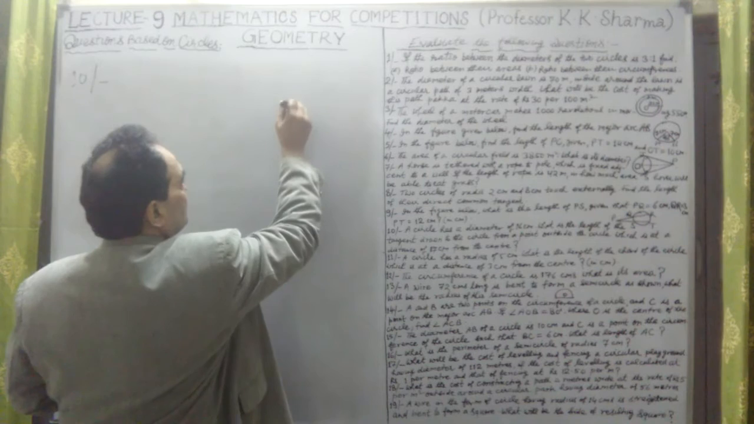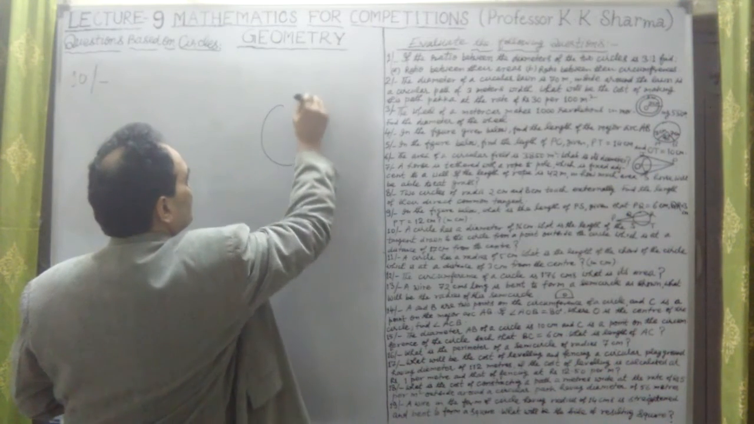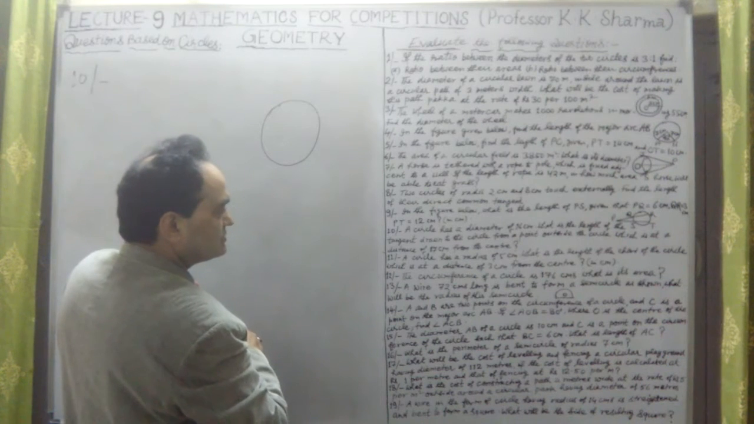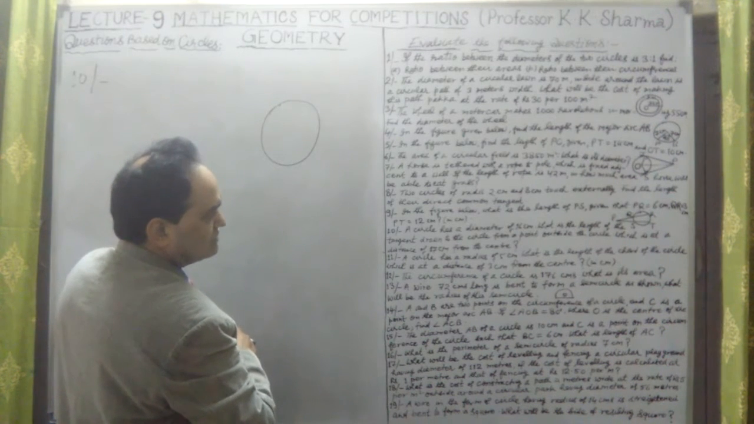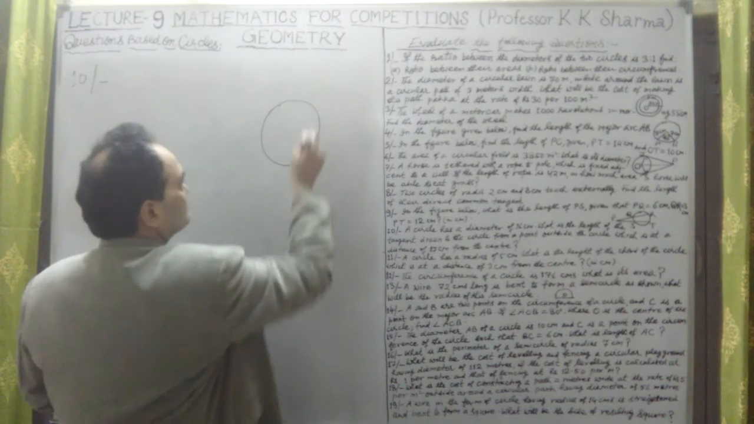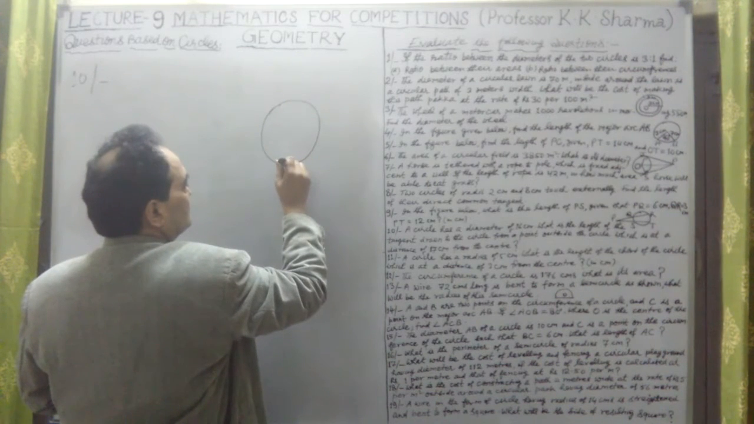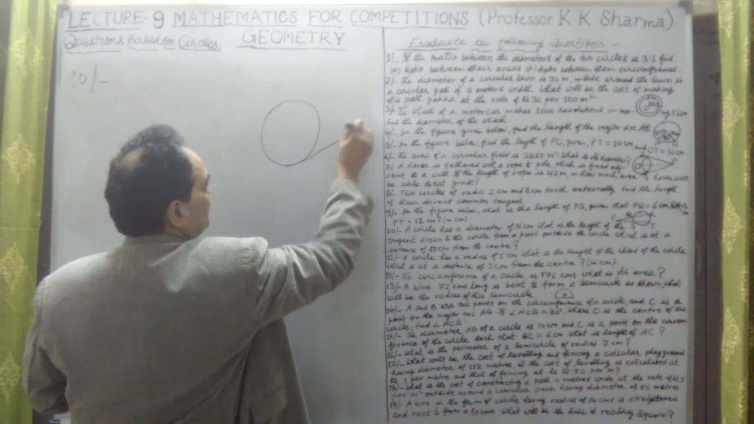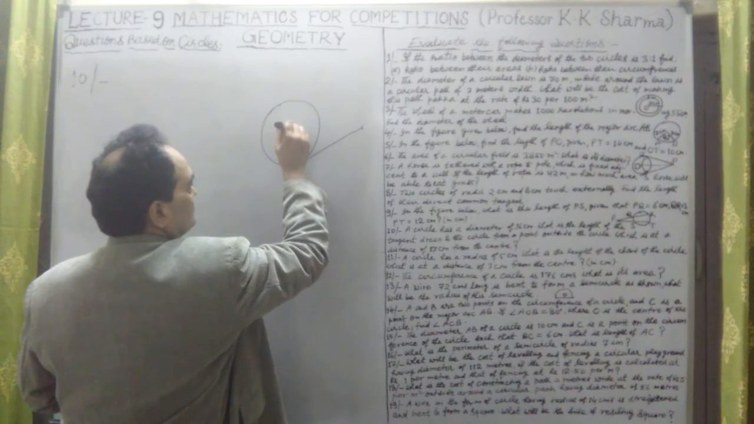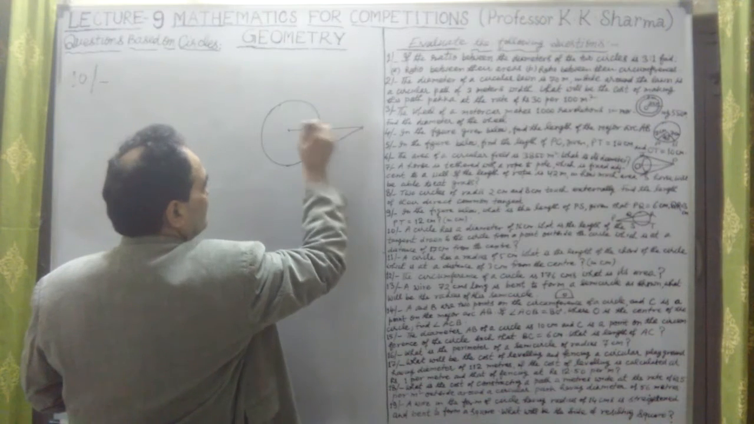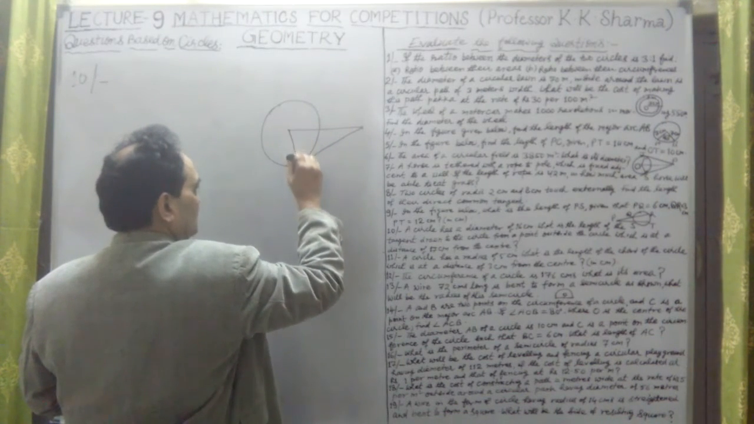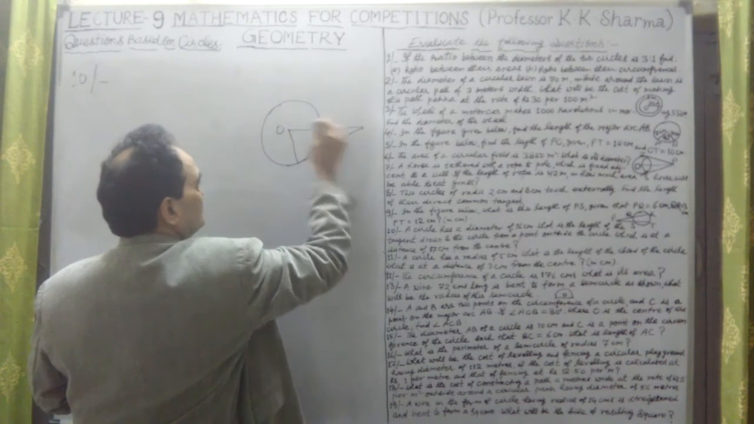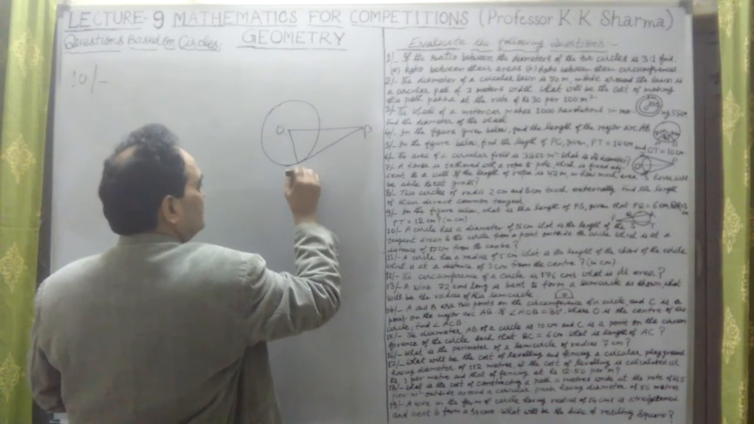A circle, okay, this is a circle here. What is the length of the tangent? Let me take, this is a tangent here, drawn from a point, this is the center. Let me take this is O and this is point P and this is point T here.